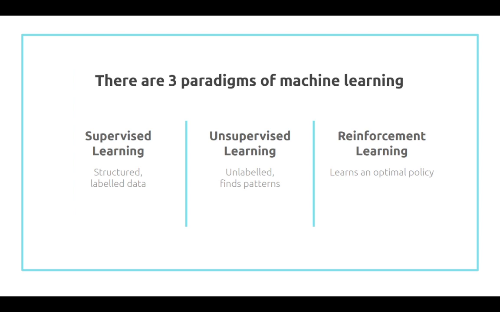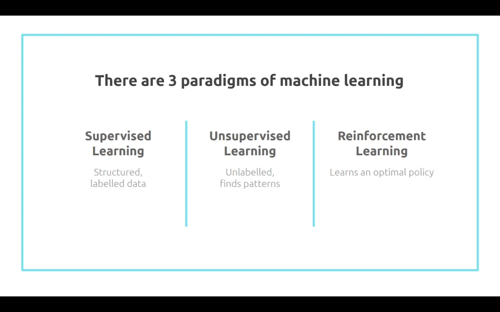We're going to use the three paradigm approach to categorize machine learning. There's supervised learning, which uses structured, labeled data to learn a pattern and then predict an outcome. Unsupervised learning, which uses unlabeled, maybe more unstructured data to find patterns. It doesn't use predefined labels. Reinforcement learning finds an optimal policy by trying things over and over again in slightly different ways until it finds the best way to do it.